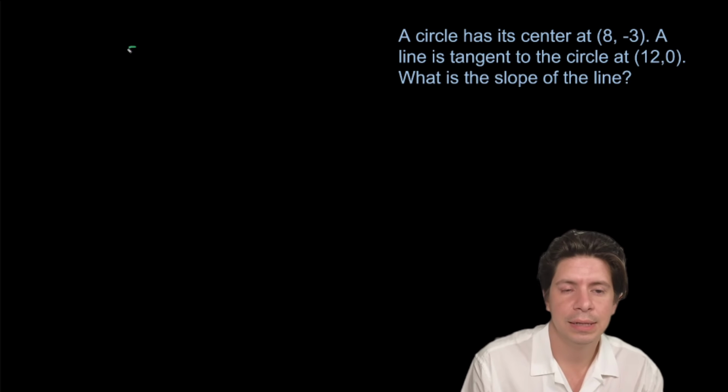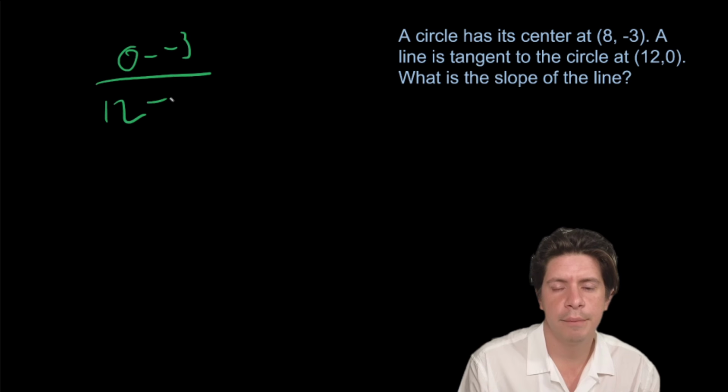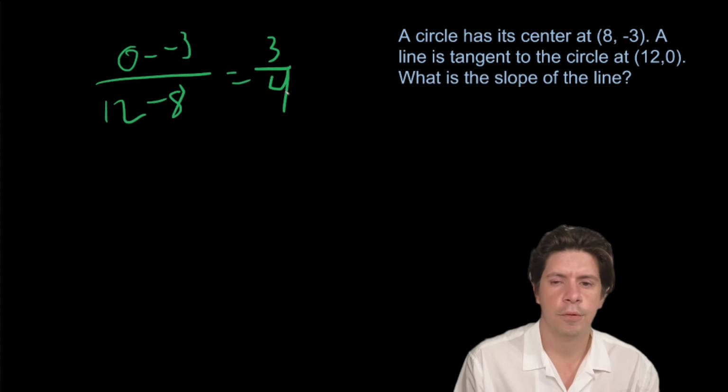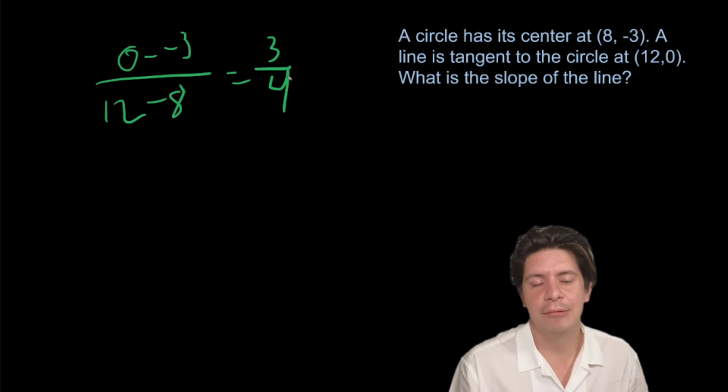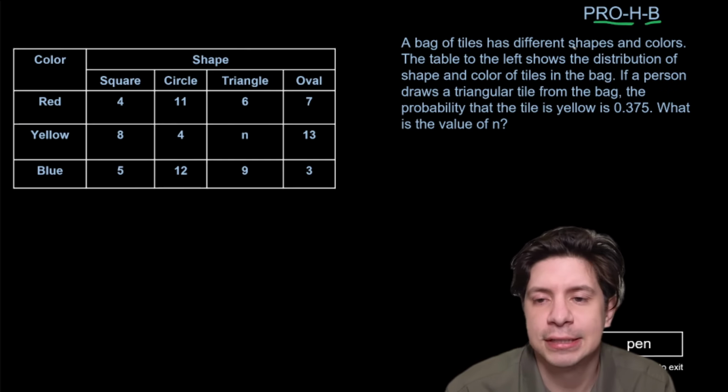So we'll do (0 − (−3)) over (12 − 8) equals 3 over 4. So the slope of the line would be the inverse of that, and it'll be negative 4 over 3.